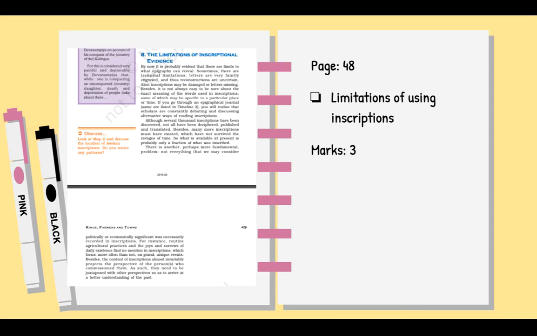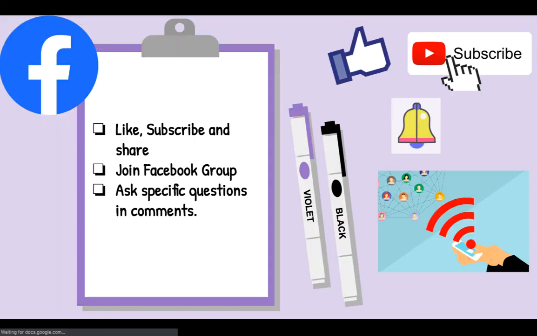Then we have page 48. Here they talk about limitations of using inscriptional evidence. So you will talk about the technical problems, the language issues, or problems of interpreting or actually translation issues. This has come in the past, but I think they did not ask this question last year. But it's a very favorite question that has been coming quite often in the board exam, so you might want to look at this as well. It could come as a 3-mark question. They might frame it as a 1-mark objective type question as well.